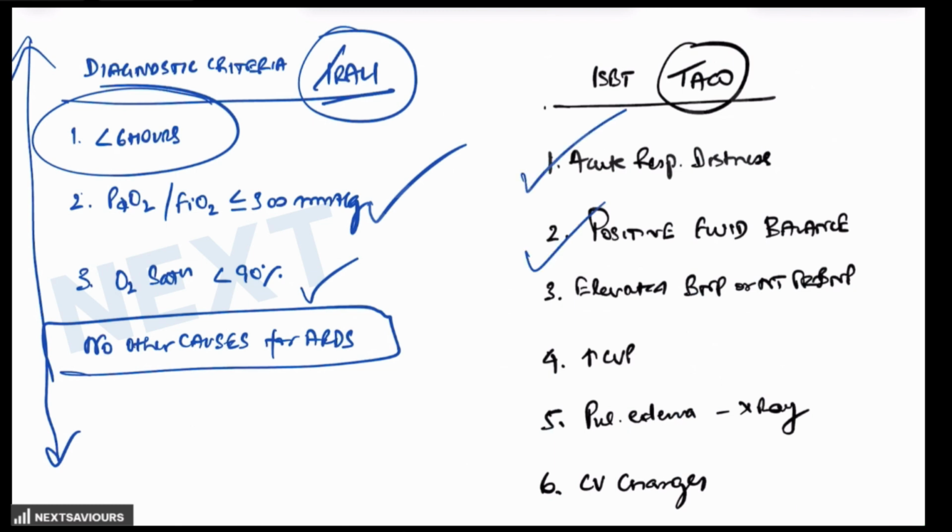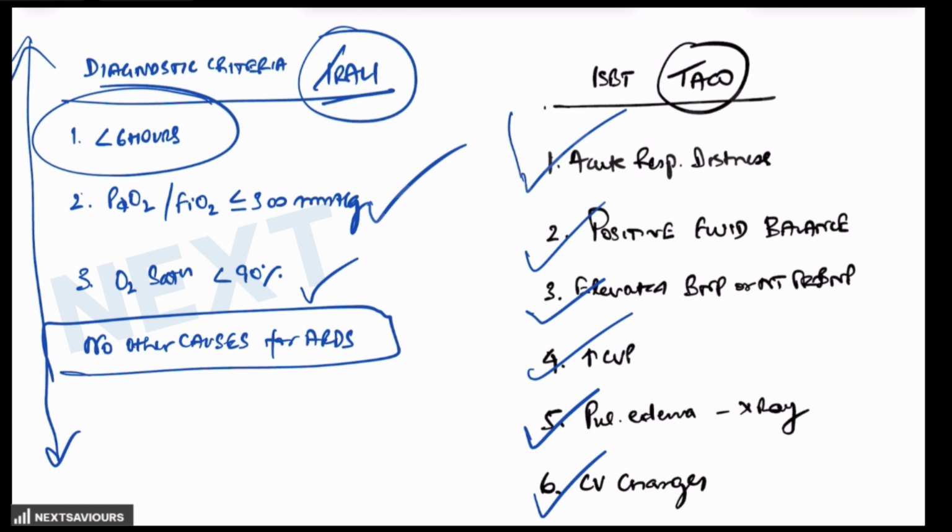There may be positive fluid balance, that means more than 10% increase in the body weight or evidence of fluid overload. An elevated BNP of more than 100 picogram per milliliter is confirmatory. Then elevated CVP, which is evidence of increased venous return and cardiac preload. Radiographic evidence of pulmonary edema, the cardiothoracic ratio, pulmonary congestion, cardiomegaly, and pleural effusions, as we are going to talk about later, and the cardiovascular changes in the form of hypertension, tachycardia, and JVP distension.